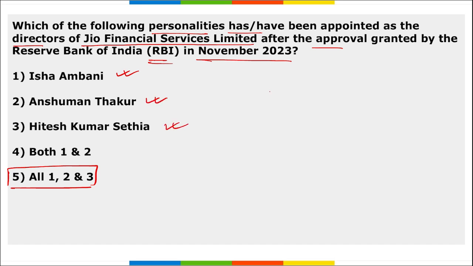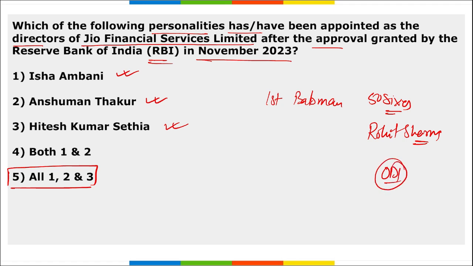Then, apart from this, tell me who became the first batsman to hit 56s in the World Cup? Rohit Sharma, right? Then who broke Sachin Tendulkar's record for the most centuries in ODI, that is one day international? He will be Virat Kohli.